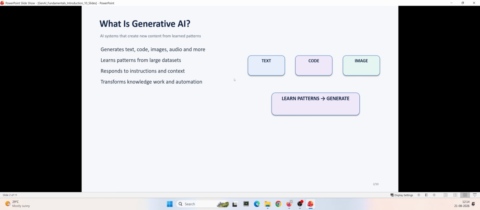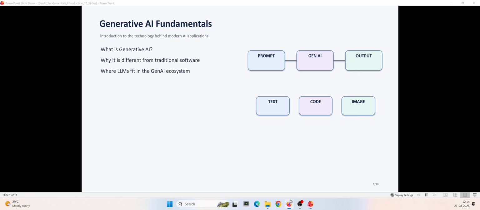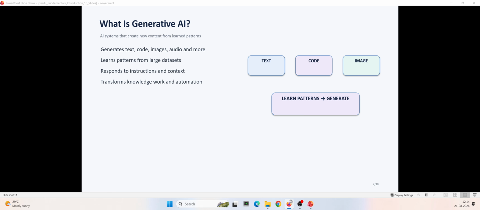We will learn about AI fundamentals, large language models, transformers, prompting, embedding, RAG, agents, evaluation, security, LLMOps, cloud architecture, and finally, enterprise AI architecture. So, our journey will start with the fundamentals and gradually we move toward the level of an AI architect. So, let's go to the next slide.